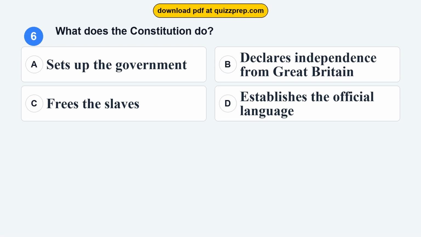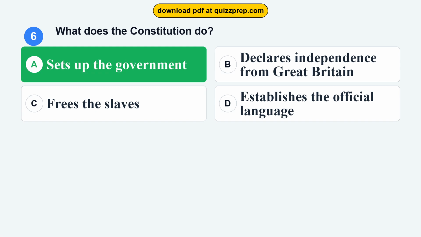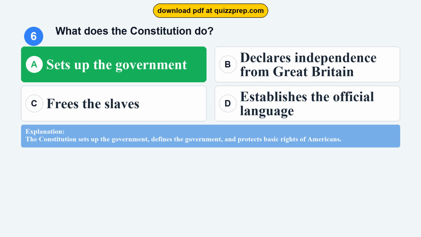Question 6. What does the Constitution do? Option A, sets up the government. Option B, declares independence from Great Britain. Option C, frees the slaves. Option D, establishes the official language. The correct answer is option A, sets up the government. The Constitution sets up the government, defines the government, and protects basic rights of Americans.